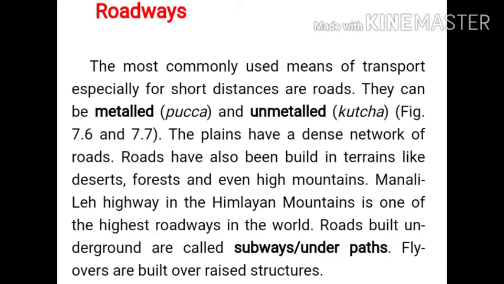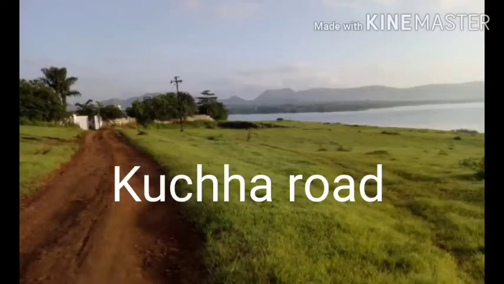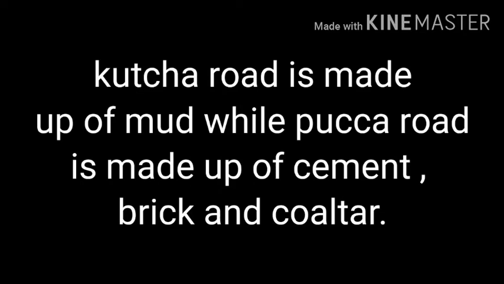Metalled roads are called pakka roads. These are built of stone and coal tar, and they are also called surface roads. The roads made of mud and stones are unmetalled, known as kacha roads. They run through the villages and rural establishments. So what we have seen here is that roads are also divided into two parts, that is pakka roads and kacha roads.